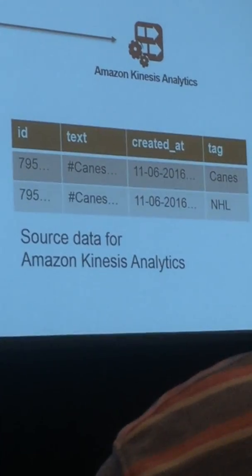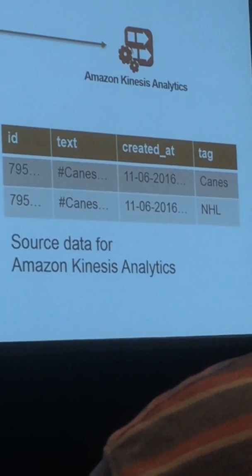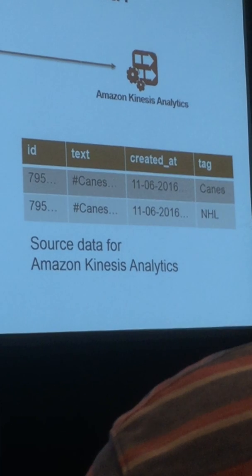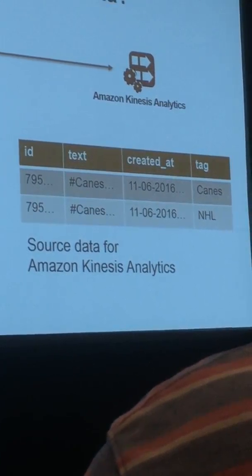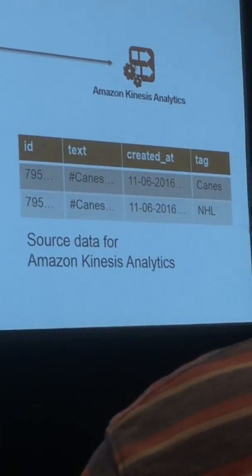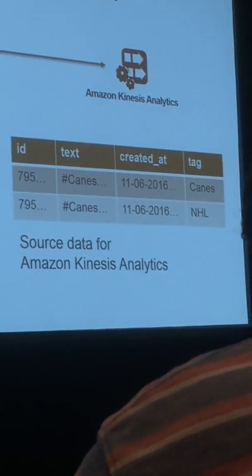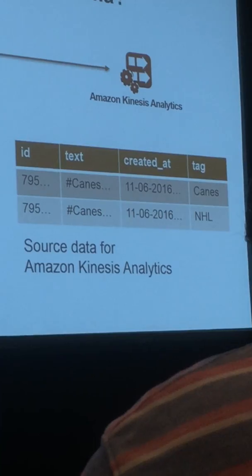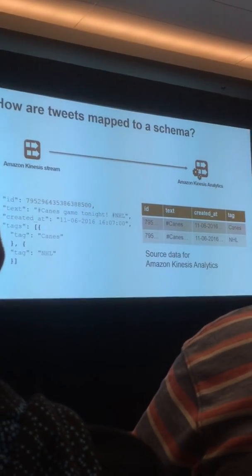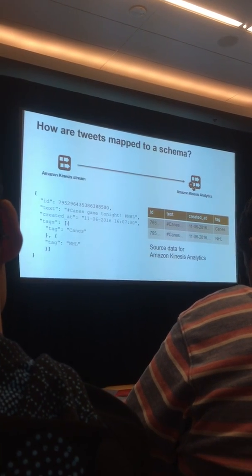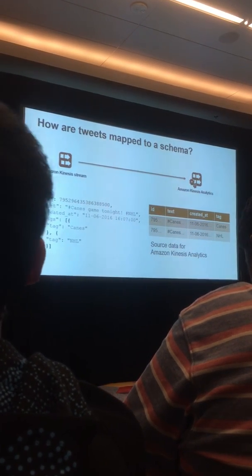That will automatically get mapped when you create your Kinesis Analytics application to a schema. So the structure, we have an attribute of ID, text, created at, and then an array of tags. You can see on the right, which looks very much like a relational database table. We have an ID column, a text column, created at, and a tag column, but Kinesis Analytics will recognize in the array that there's a key value pair of tag and then the tag name, and it will create separate rows for me. So it makes it very easy to do aggregations.